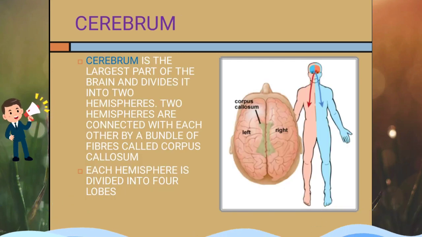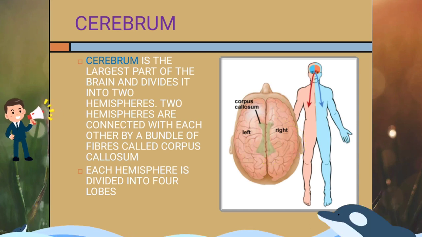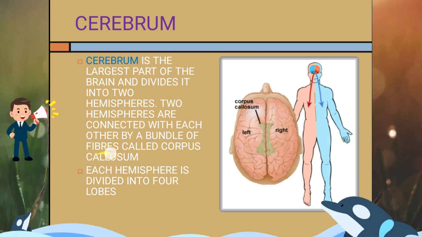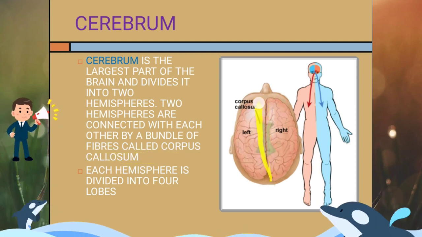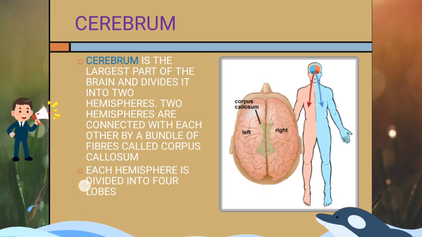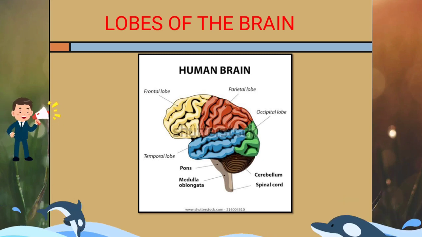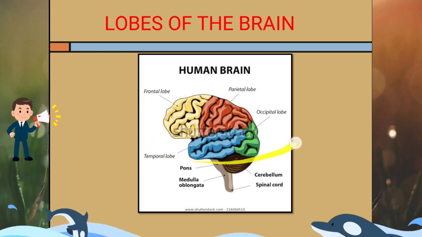Now moving to cerebrum, which is the largest part of the brain. It divides the brain into two hemispheres. You can see in the diagram the left and the right hemisphere. The two hemispheres are connected with each other by a bundle of fibers called corpus callosum. In the diagram you can see the corpus callosum in the middle, and each hemisphere is again divided into four lobes. In the next picture you can see the four lobes. Each lobe has its own function. The lobes are named frontal, parietal, occipital and temporal.